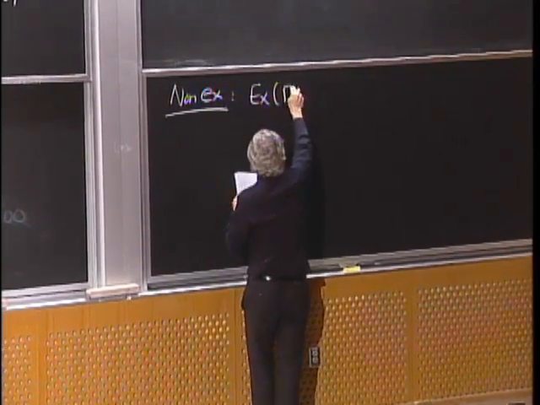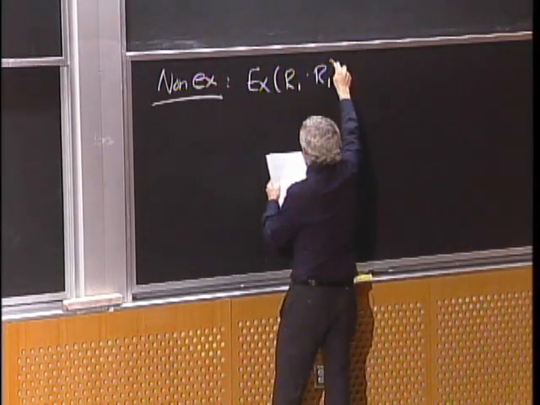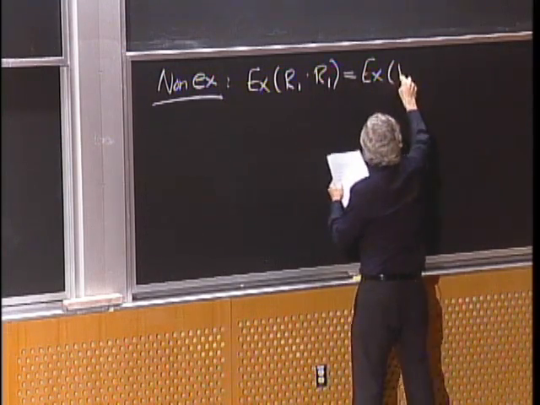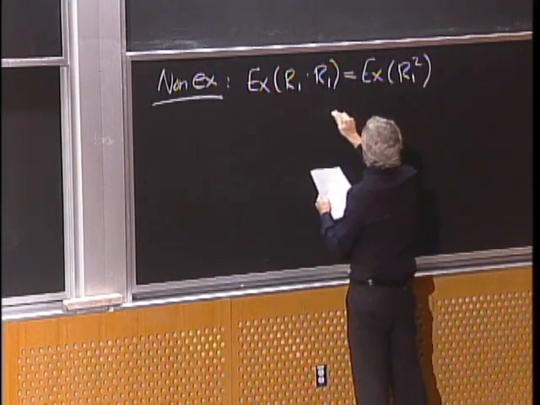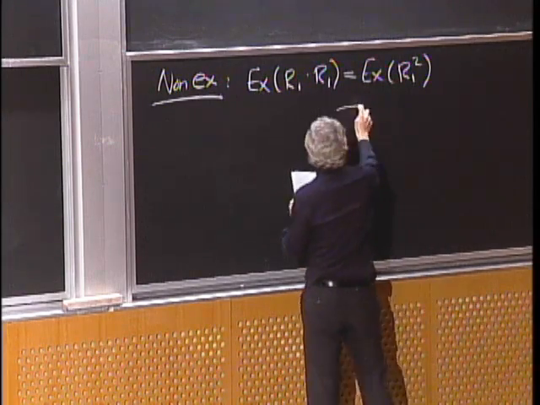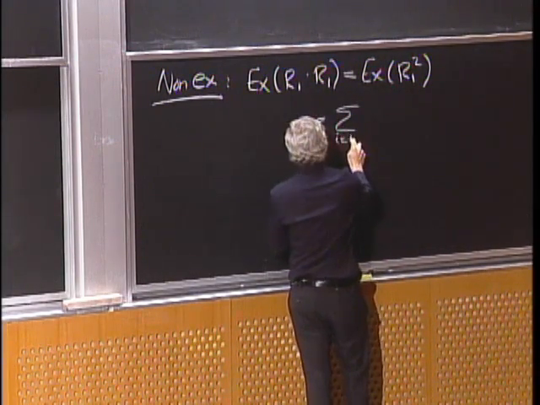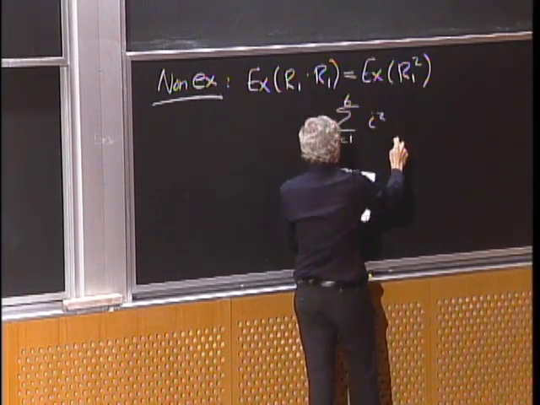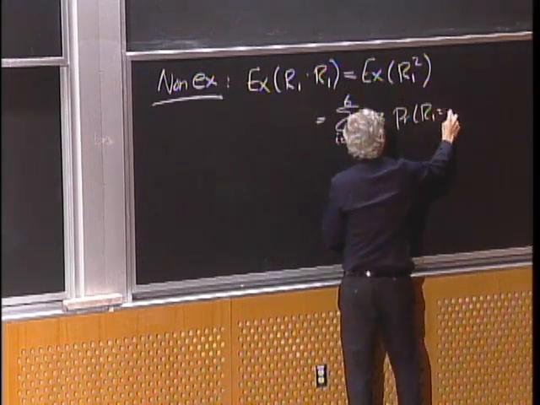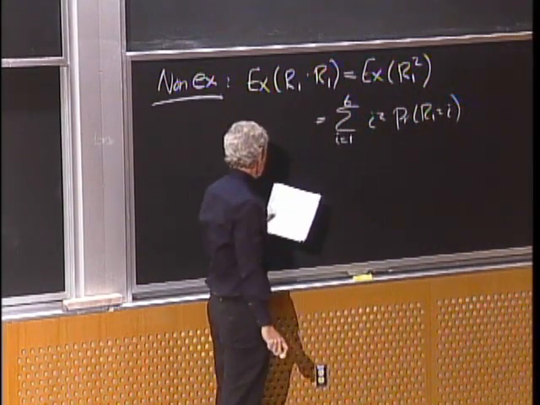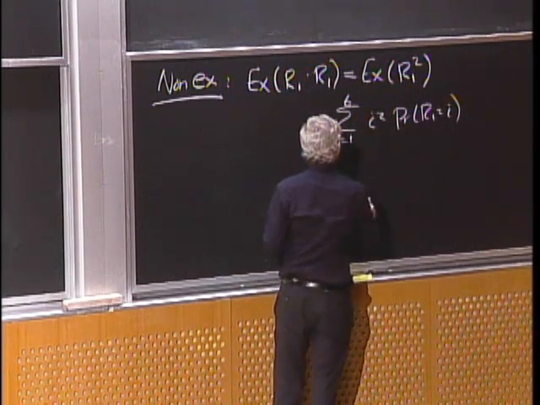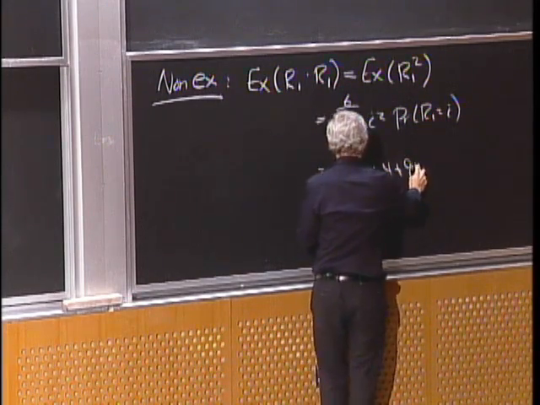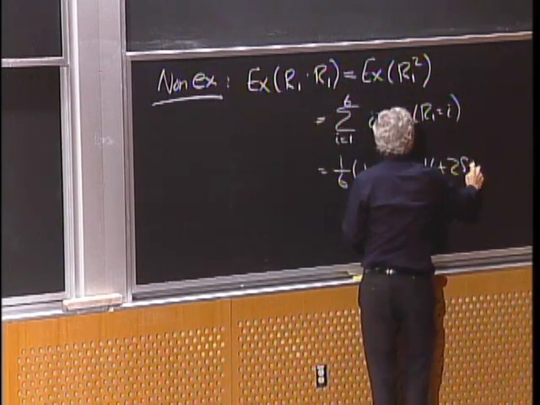The expected value of R1 times R1 is the expected value of R1 squared. And to do that, we've got to go back to the basics. We're taking the 6 possible values of R1, i equals 1 to 6, i squared, because we're squaring it, times the probability R1 equals i. And each of those probabilities is 1/6, so we get 1/6 times 1 plus 4 plus 9 plus 16 plus 25 plus 36.